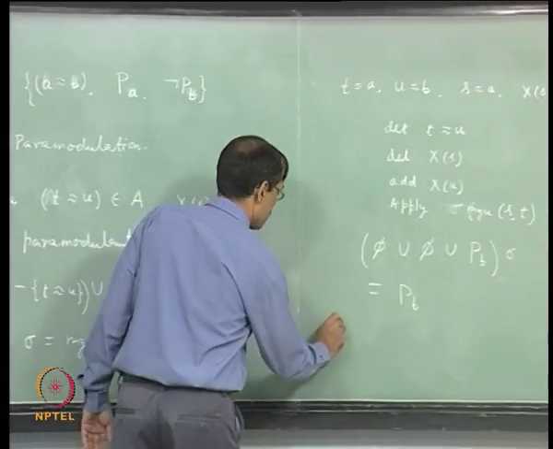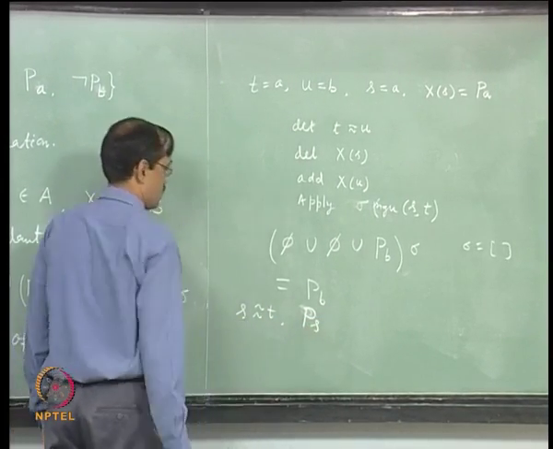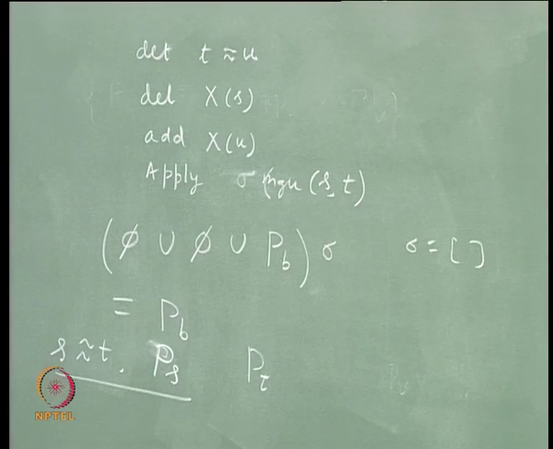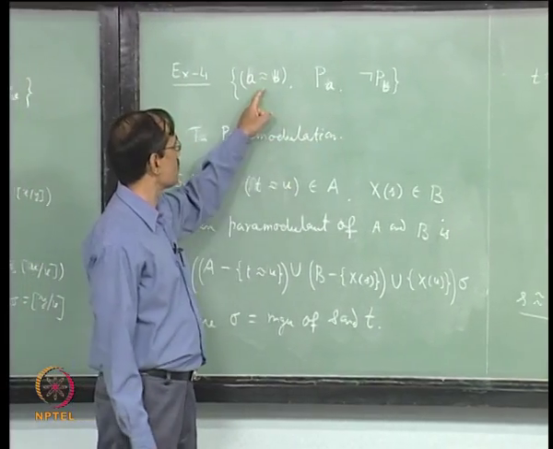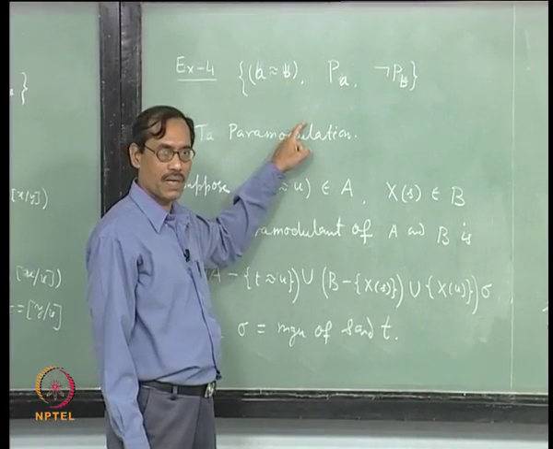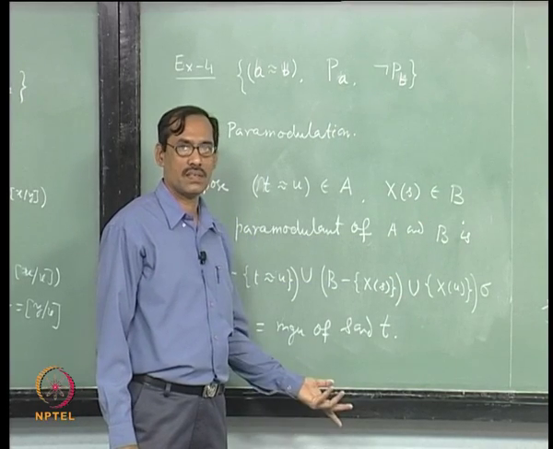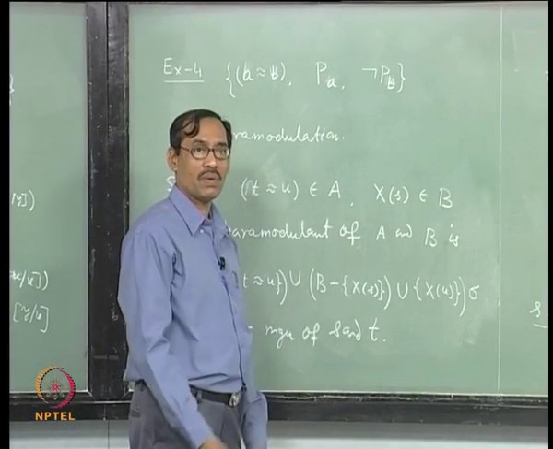Suppose you have S equal to T and some P of S, then you should be able to infer from this P of T, this is what it says. But it is a bit more complicated, it can handle still bigger things, not only this much, that is why this rule. So this example can be done now, because from these two we would get P of B by paramodulation, then take the resolvent of P of B and not P of B, that gives the answer. So we have the third rule, paramodulation.